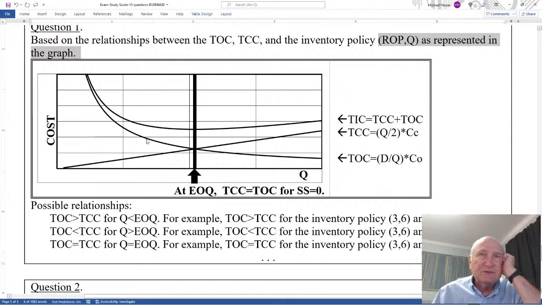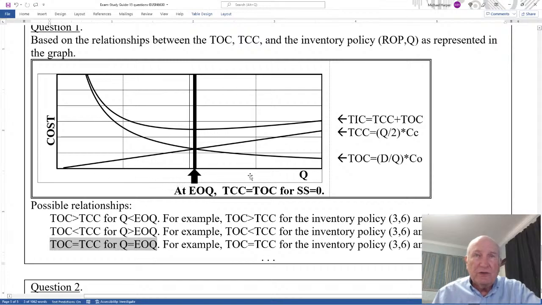For this problem, the possible relationships are: the ordering cost is greater than the carrying cost when Q is less than EOQ. The ordering cost is less than the carrying cost when Q is greater than EOQ. And they're equal when Q equals EOQ. So it's just a relationship between the ordering and carrying cost, greater than and less than EOQ.